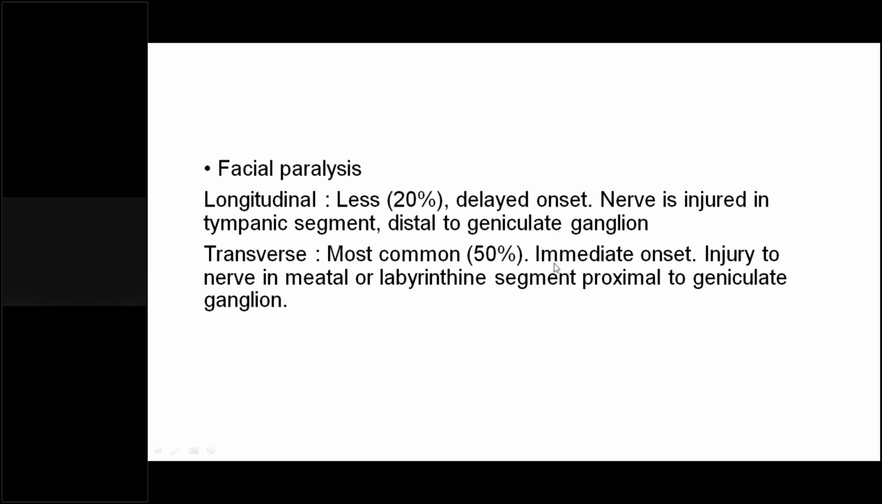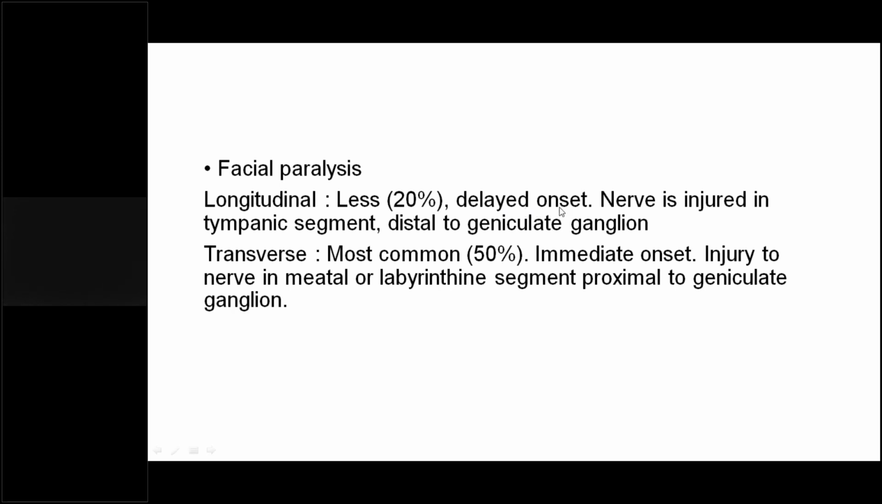Coming to the facial paralysis. Facial paralysis is generally seen more in the transverse type of fracture, when the fracture line runs across the petrous pyramid. Longitudinal also has a chance, but it is less, only 20% of the cases. When we have a longitudinal type of fracture, facial paralysis is generally delayed in onset.